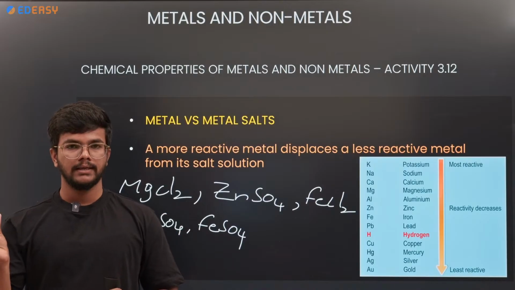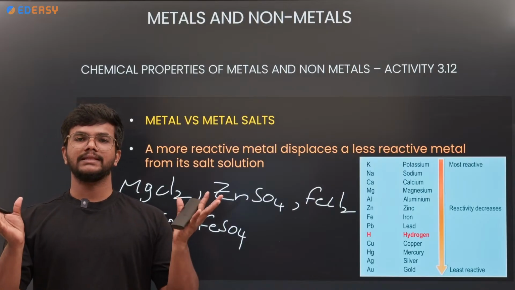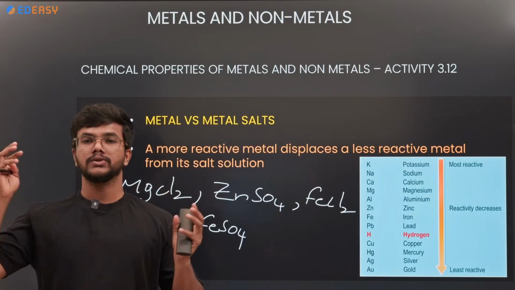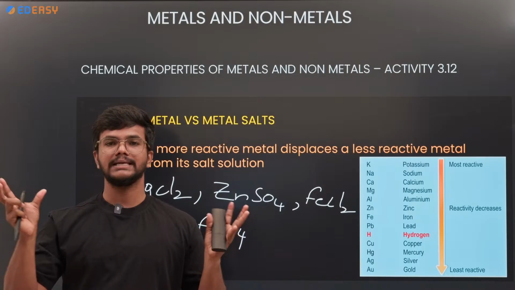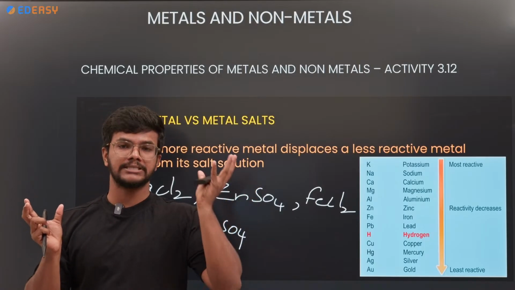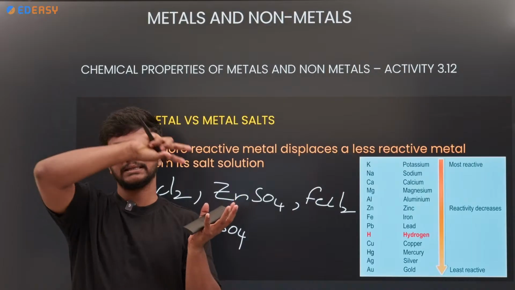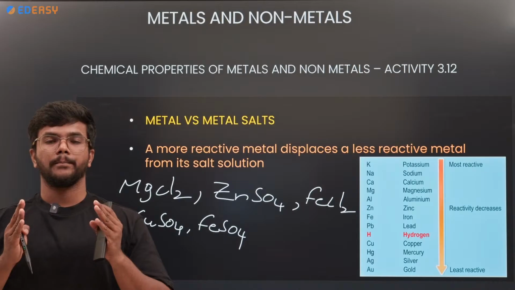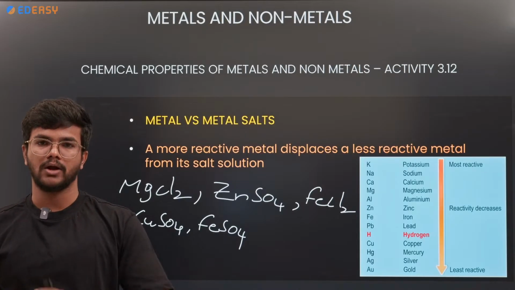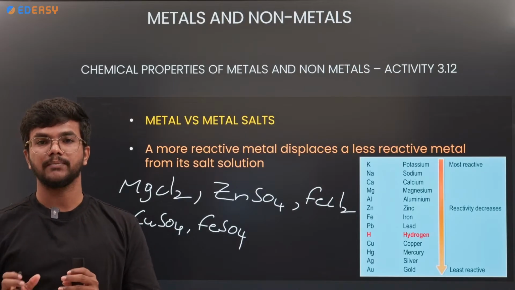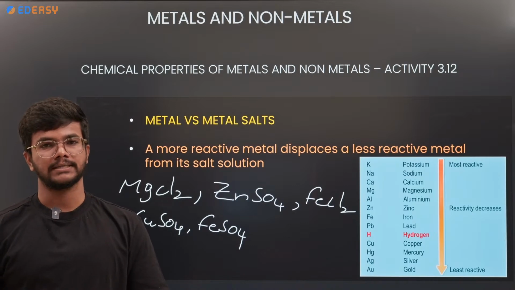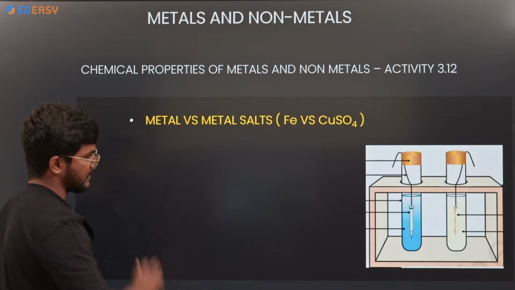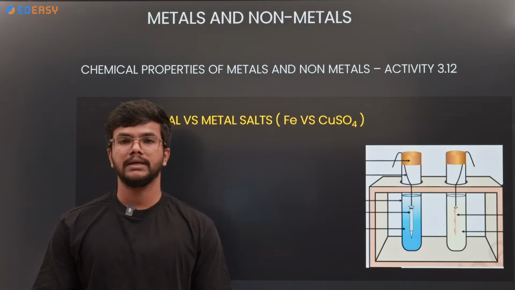A metal on reacting with metal salts can displace the less reactive metal. When a highly reactive metal reacts with the salt of a less reactive metal, the highly reactive metal can displace the less reactive one from the salt. This is the metal versus metal salt reaction, and it is an example of a single displacement reaction. Let me give you one example. This will be activity 3.12.